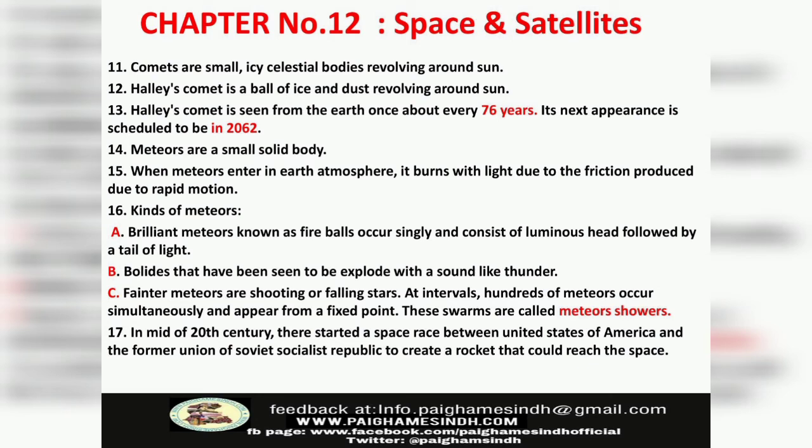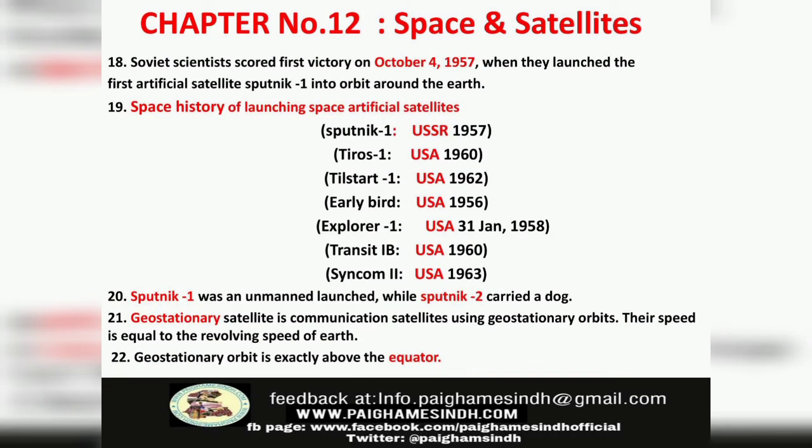Number 17. In the mid 20th century, there started a space race between the United States of America and the former Union of Soviet Socialist Republics to create a rocket that could reach space. Number 18. Soviet scientists scored the first victory on October 4, 1957, when they launched the first artificial satellite, Sputnik 1, into orbit around the Earth.